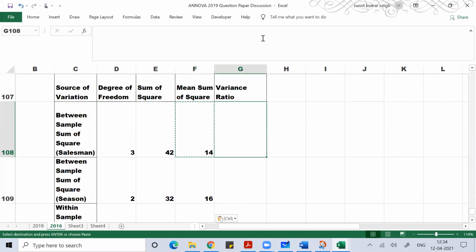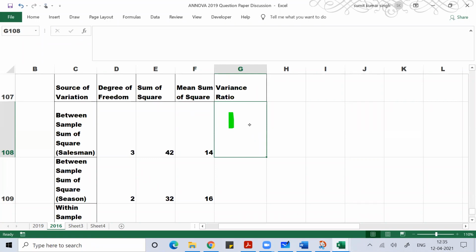What would be your variance ratio? You will get two variance ratios. One is the variance ratio where you compare salesman with error.